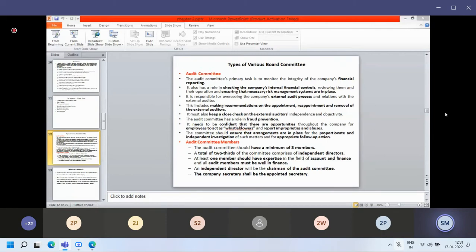So that depends upon the nomination committee. They can nominate someone. If a capable individual is available in the organization, then we can go for internal promotion, internal recruitment, and we can give a higher position to that person.